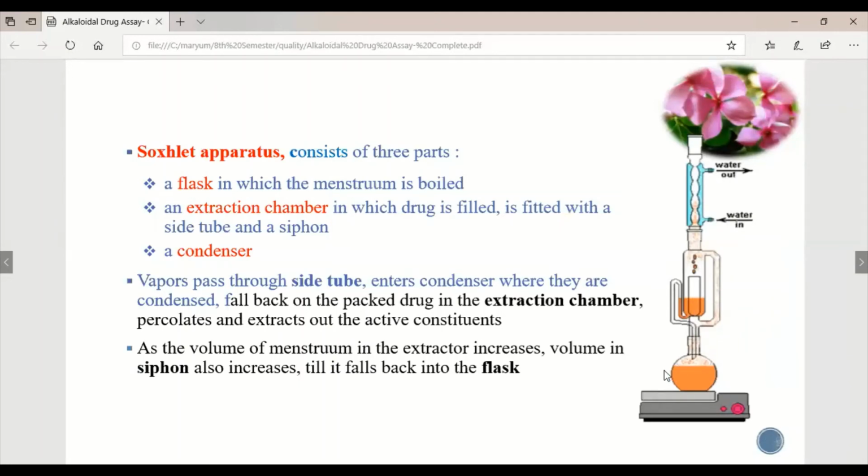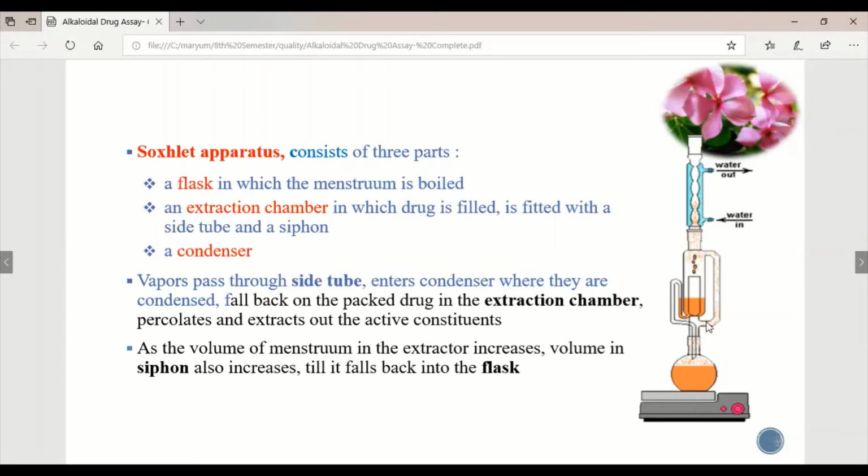We get it attached with the siphon. This is the siphon, which is already attached, and we will use a flask in which the menstruum or solvent will be present. This is the thimble in which the crude drug is packed, and this is the condenser, which will recollect the hot menstruum back into the flask. The flask holds the menstruum, which is boiling. This is a hot plate which continuously boils the menstruum.